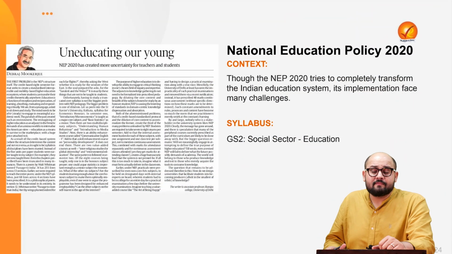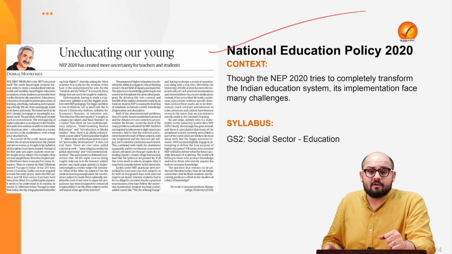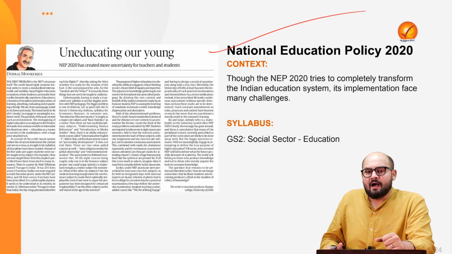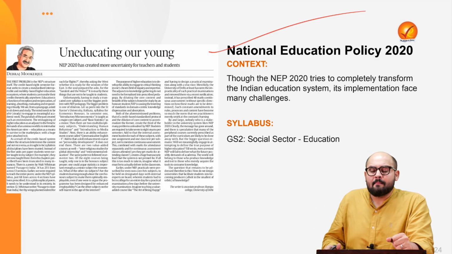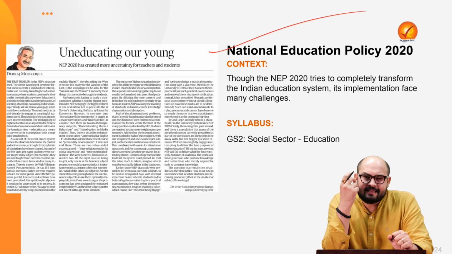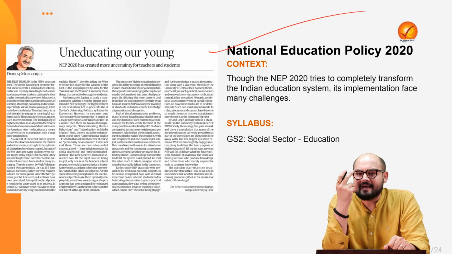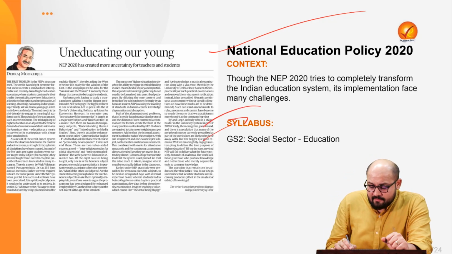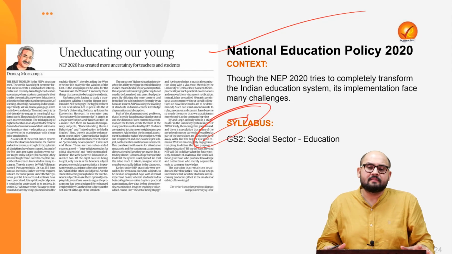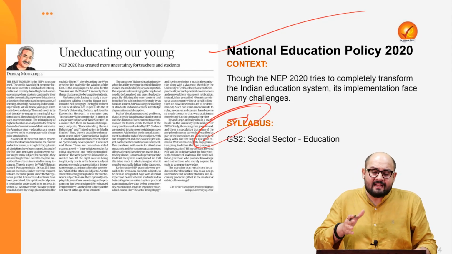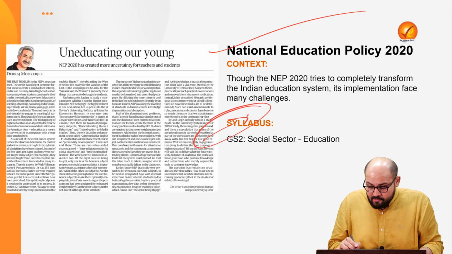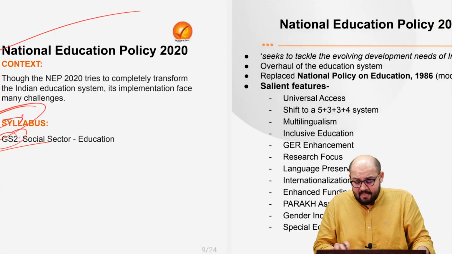So the next article is with respect to the National Education Policy of 2020. See, we know that the aspirations of this policy are very big and ambitious. But what we see is that it is facing a lot of challenges in the implementation part, and those challenges are in different domains. So there is a need to reform the policy measures so that they are more in line with the objectives of the National Education Policy. It forms a part of GS2, social sector, education.